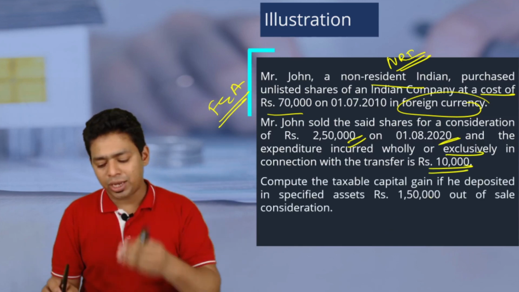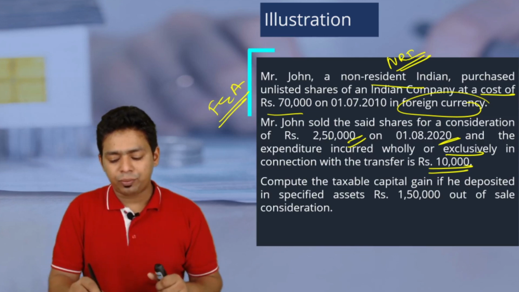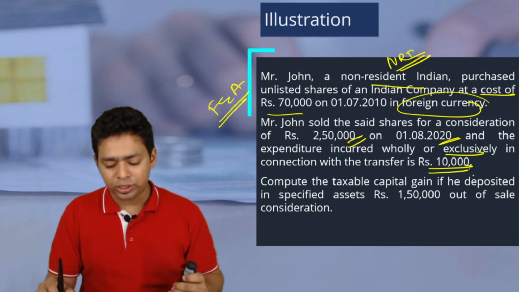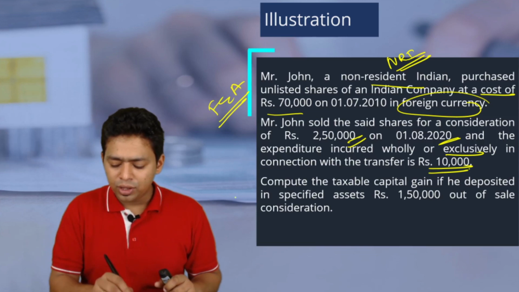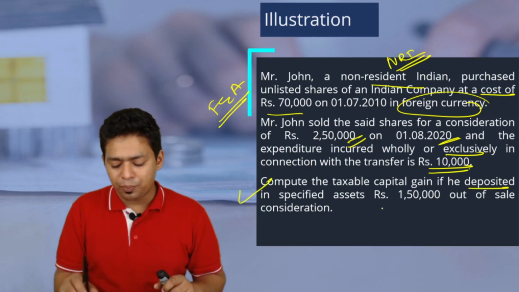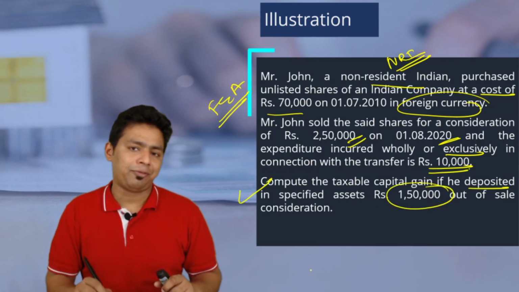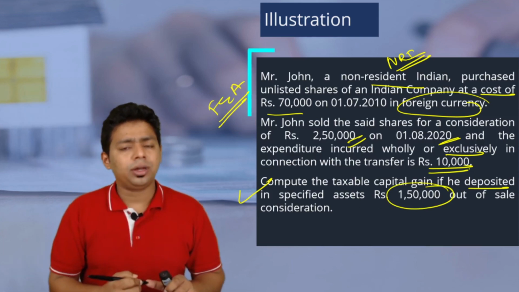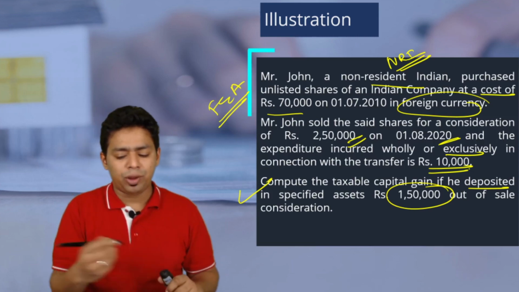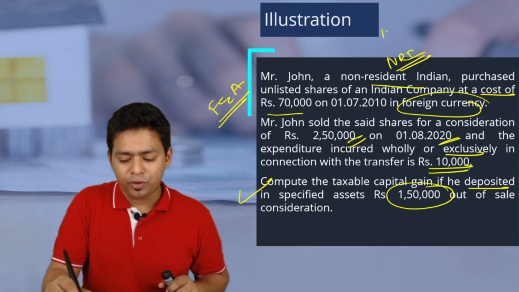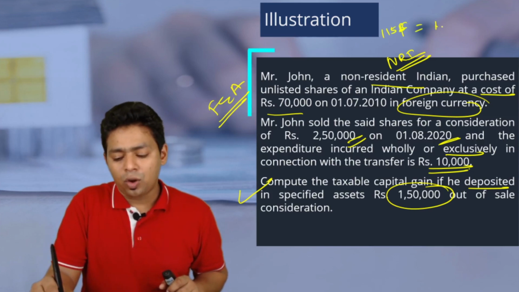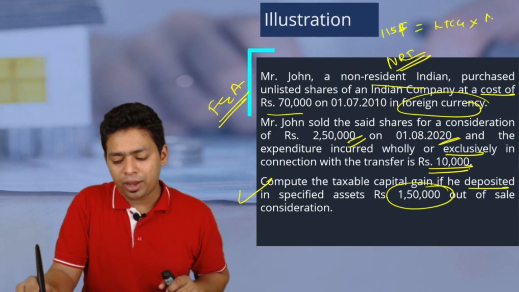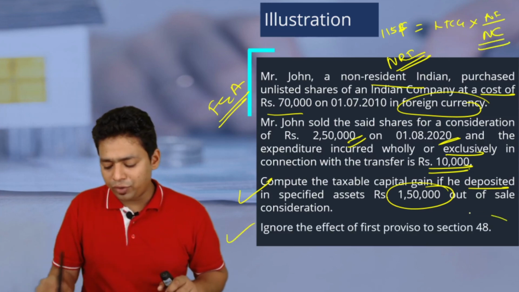Full value of consideration minus transfer expenses: 2,50,000 minus 10,000 is equal to 2,40,000. From that we have to subtract the cost. Compute the taxable capital gain if he deposited in the specified asset only 1,50,000, less than the net consideration. Whenever he has invested less than the net consideration, we have to apply the formula. What is the formula of 115F? Very simple: long-term capital gain multiplied by amount invested divided by net consideration. Ignore the effect of 48.